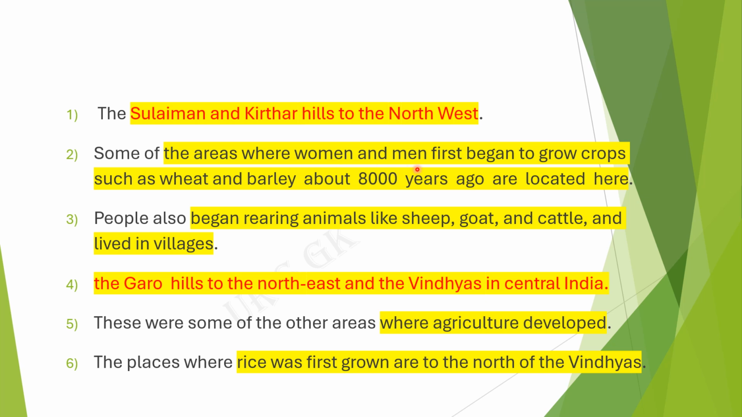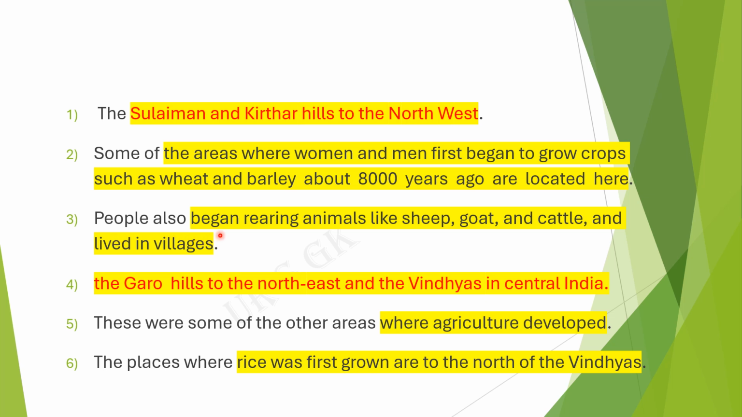Men and women first began to grow crops such as wheat and barley. They can change this too and give the question, but you should be very clear about the full sentence: some of the areas where women and men first began to grow crops such as wheat and barley about 8,000 years ago are located here, in the Sulaiman and Kirthar Hills in the northwest part of India.